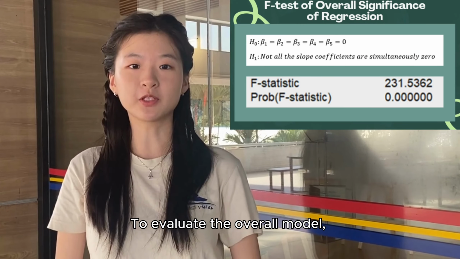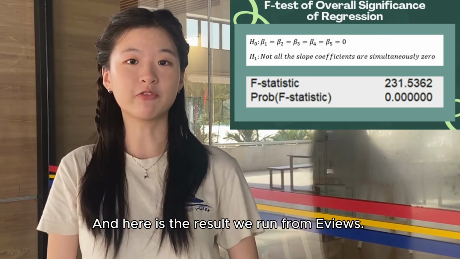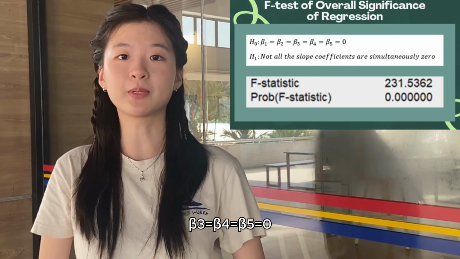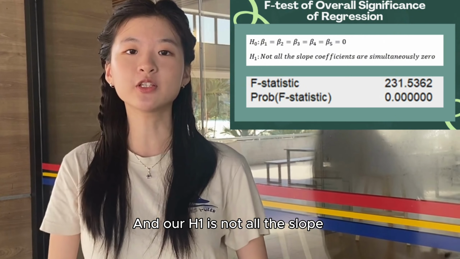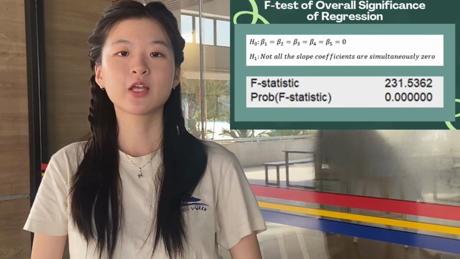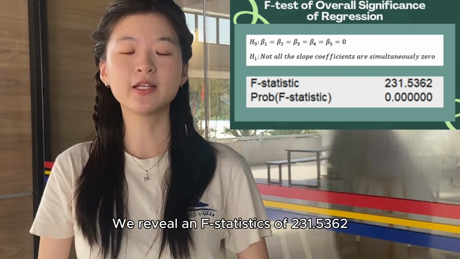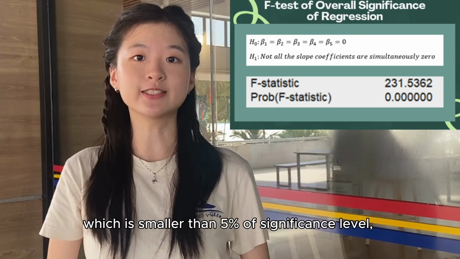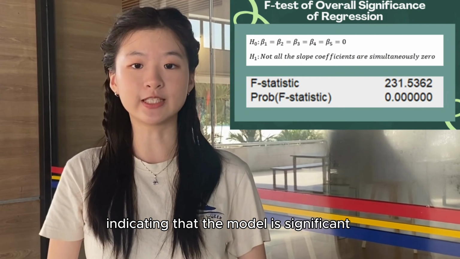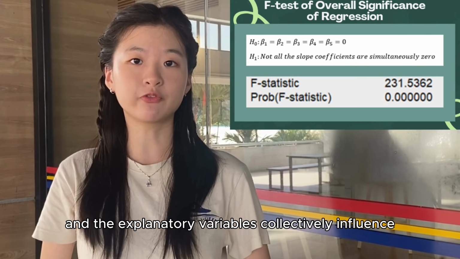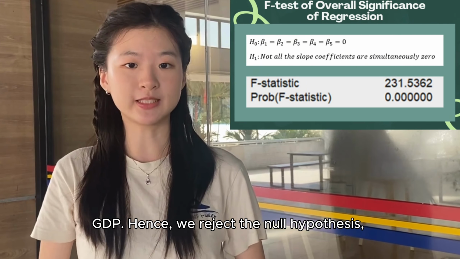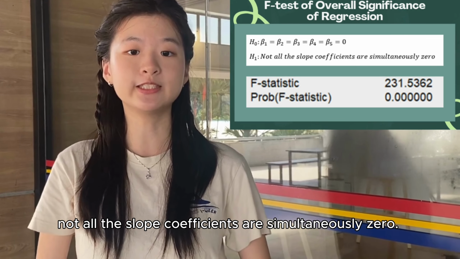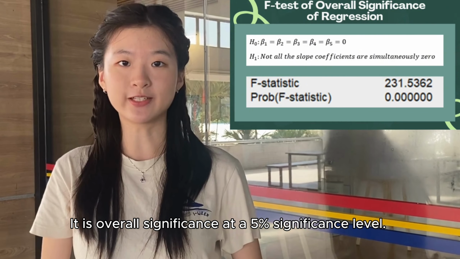To evaluate the overall model, the F-test was applied, and here are the results we ran from EViews. Our H0 is beta 1 equals beta 2 equals beta 3 equals beta 4 equals beta 5 equals 0, and our H1 is not all the slope coefficients are simultaneously 0. We received an F statistic of 231.5362 with a probability of 0, which is smaller than the 5% significance level, indicating that the model is significant and the explanatory variables collectively influence GDP. Hence, we reject the null hypothesis. So, there is enough statistical evidence to state that not all the slope coefficients are simultaneously 0. It is overall significant at the 5% significance level.